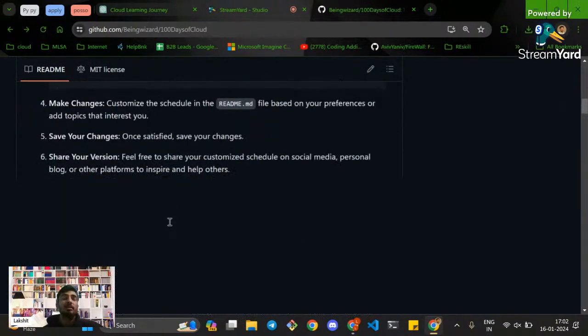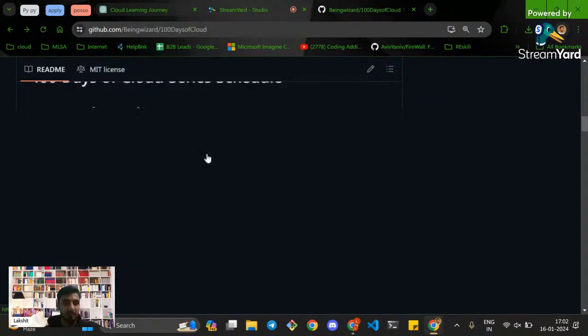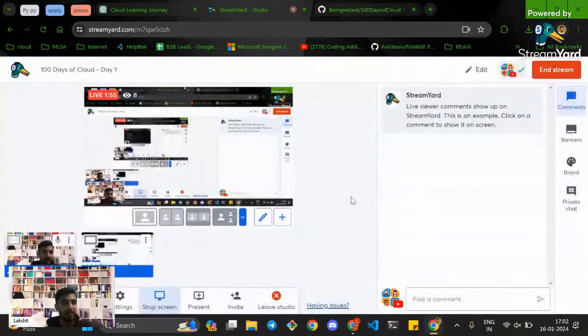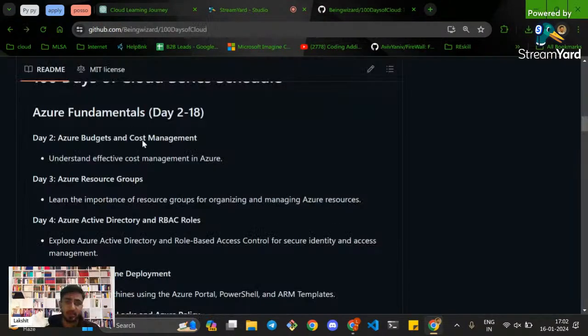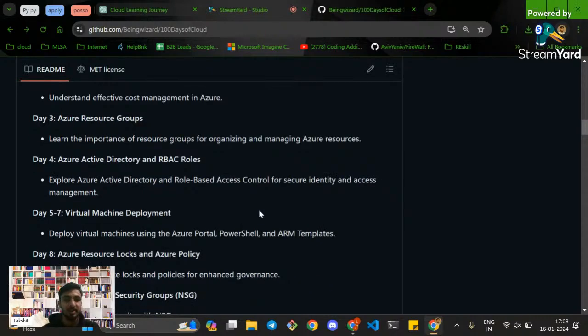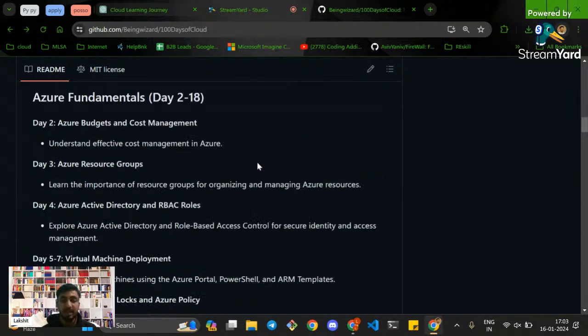We have defined the precise schedule here, and this is a very beginner friendly schedule that I have designed specifically for this cohort. On day one we will be learning Azure budgets and cost management. On day three we'll be going with Azure resource groups. On day four we'll be going with Azure Active Directory and all the roles and benefits that Azure provides, such as role based access controls. I have assigned particular days and how much time it will take to go through these resources.